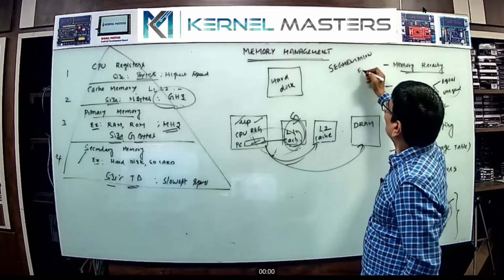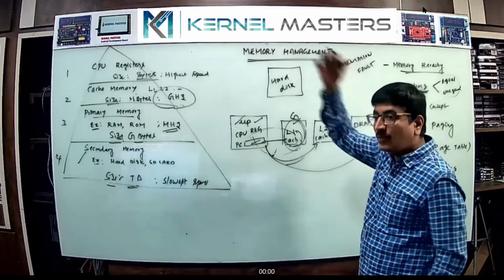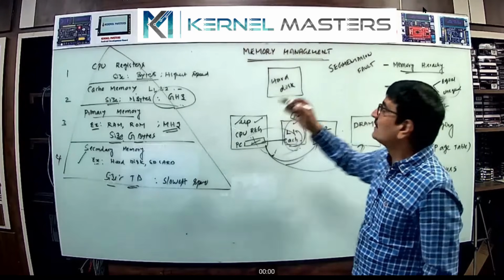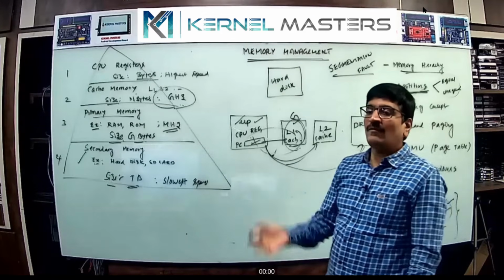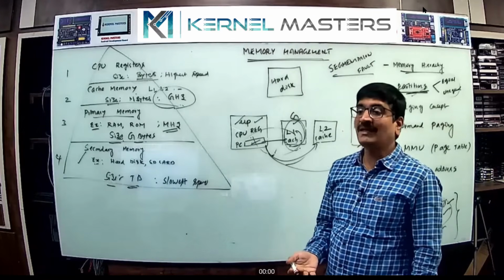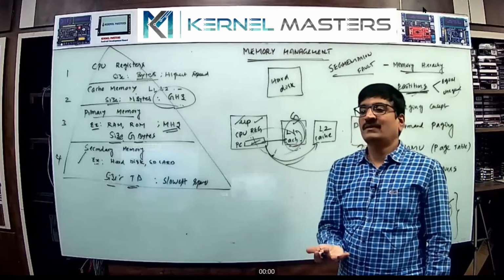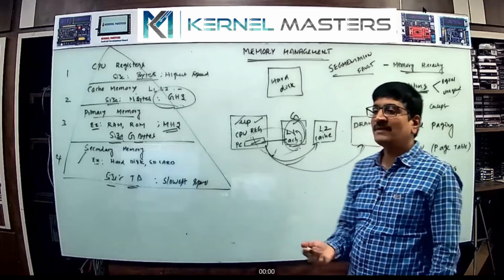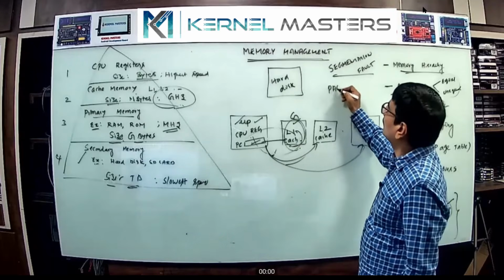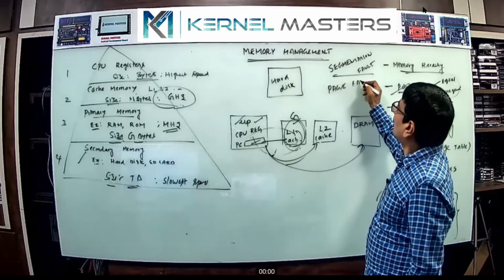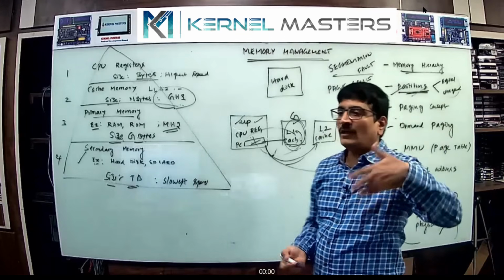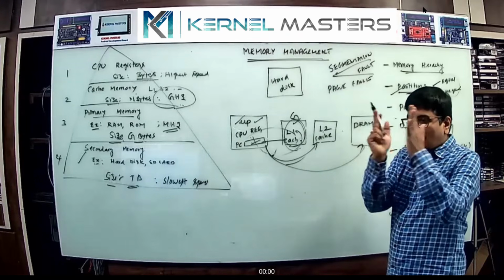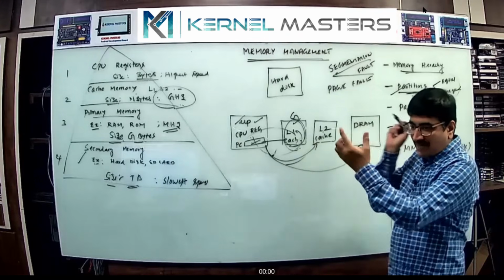Segmentation fault. Application programmers face this error, segmentation fault. The technical name is page fault error. Behind the operating system, the internal mechanism is called a page fault error. The meaning is the same only. I told you, the segmentation is an area in memory, and the microprocessor communicates with memory.